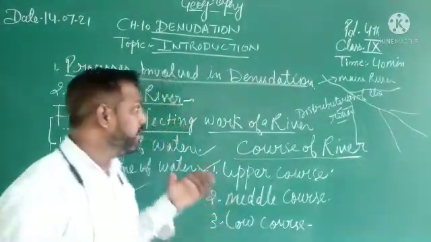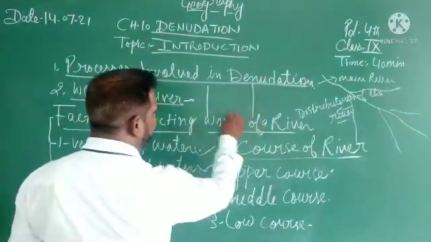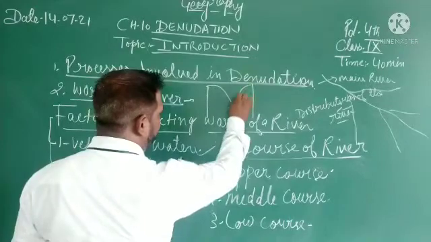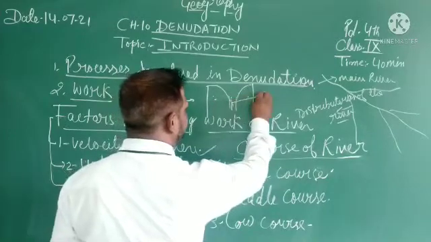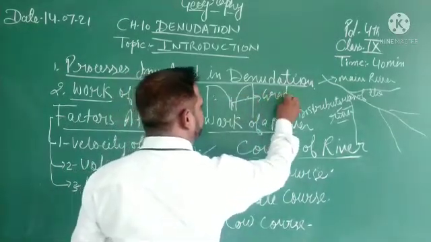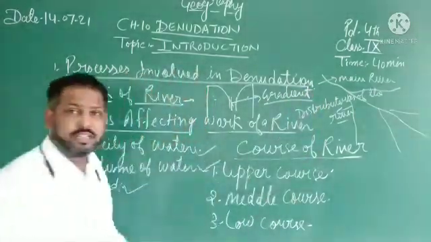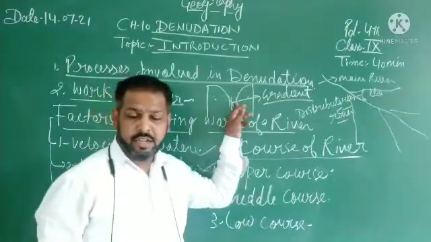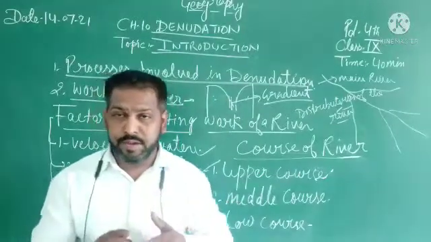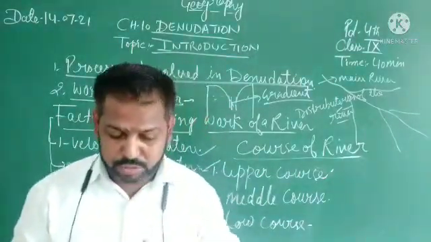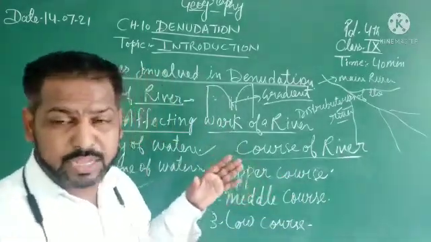The gradient is steep when the river originates. For example, this is the mountain and this is the flowing of the river. The gap between the two parts of the rocks, from between which the river flows, is called the gradient. That gradient is steep.